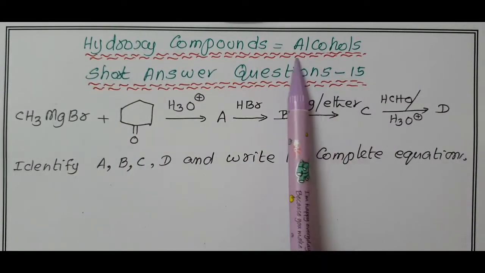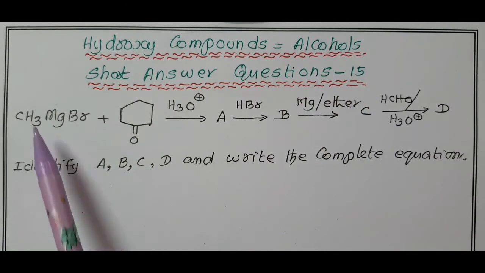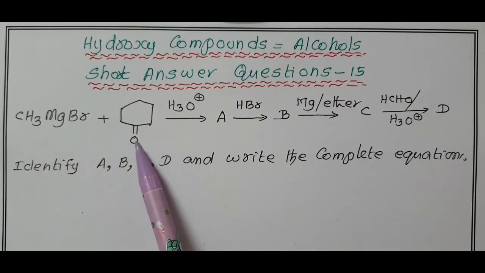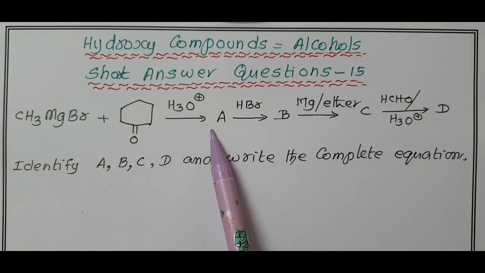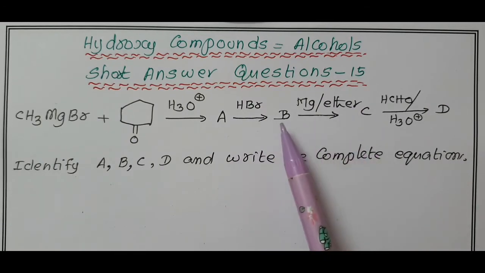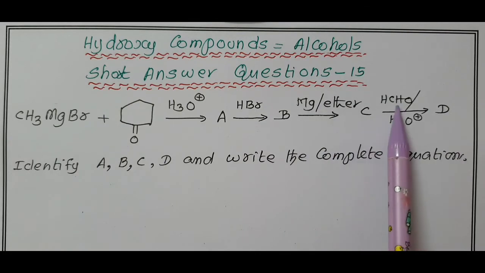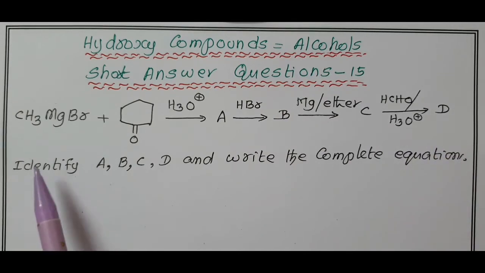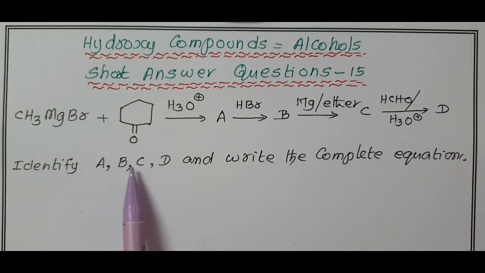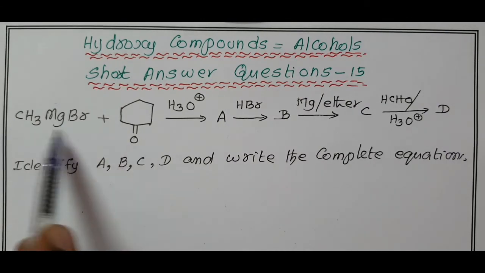Hydroxy compounds, alcohol. Short answer question, part 15. Methyl magnesium iodide with cyclohexanone followed by hydrolysis gives A. A when treated with HBr gives compound B. B when treated with magnesium in ether gives compound C, which when treated with formaldehyde followed by hydrolysis gives compound D. Identify A, B, C, D and write the complete equation. Slowly we will start to write the equation.